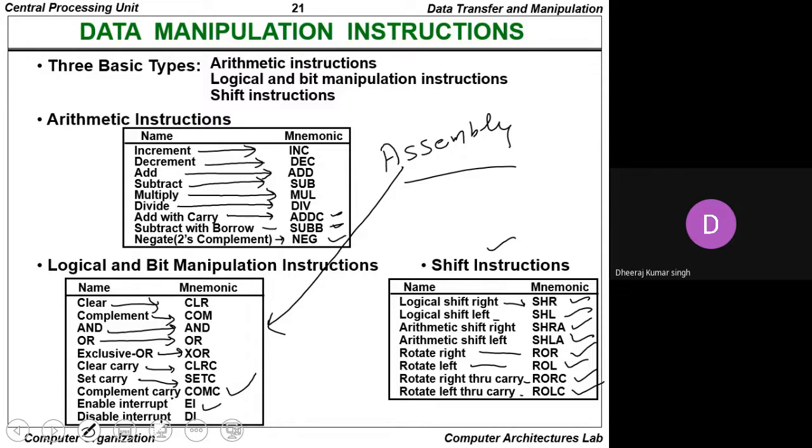So we are saying here that whenever we want to perform the assembly, a lot of mnemonics are present in the market, and these are the mnemonics that are basically given by Morris Mano as well, as per the paper published in the patent.